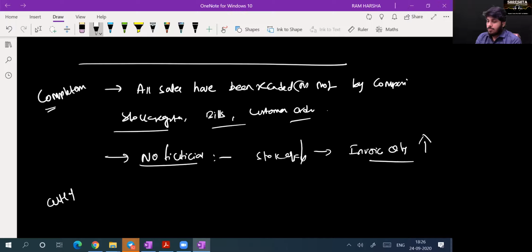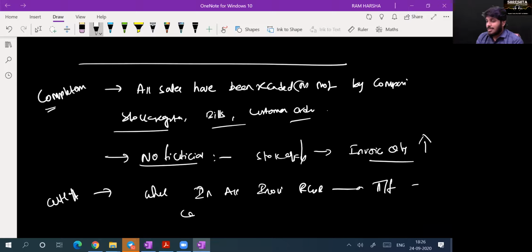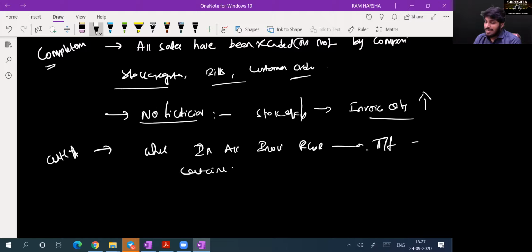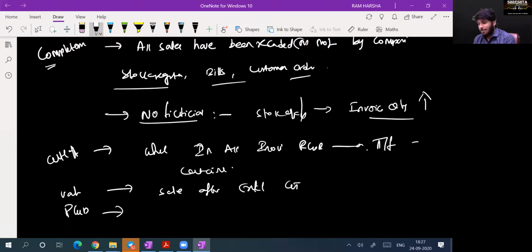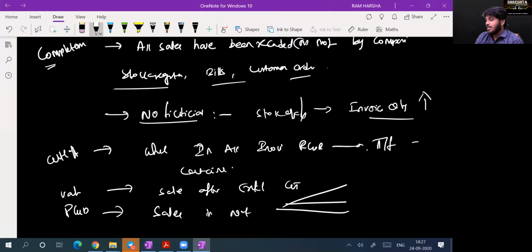Cut off. Whether in respect of all invoices, risk and reward has been actually transferred or not. Certainty exists or not. Yes or no? Yes, sir. Then presentation and disclosure. In fact, sales should be recorded after excluding GST separately. And sales should be disclosed in notes to accounts category wise: sale of goods, sale of services, and other sales. Yes or no? Yes, sir.